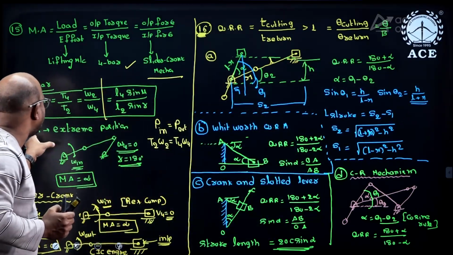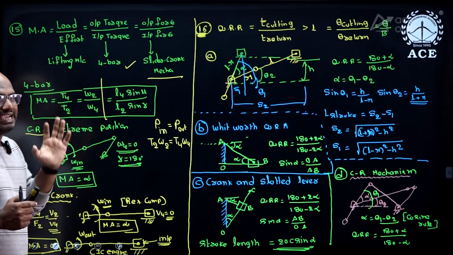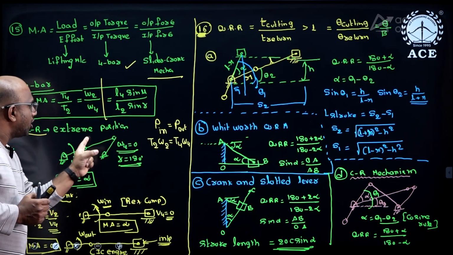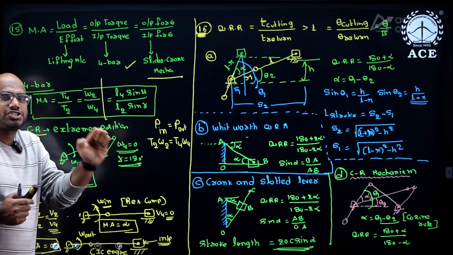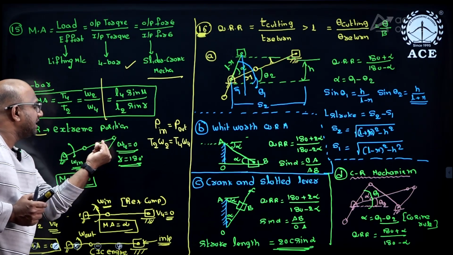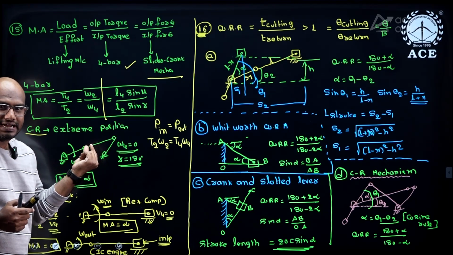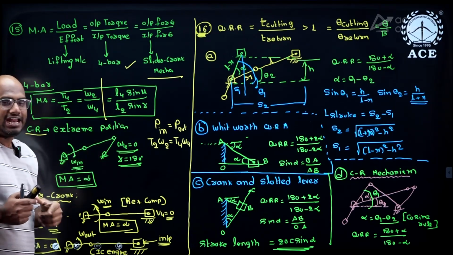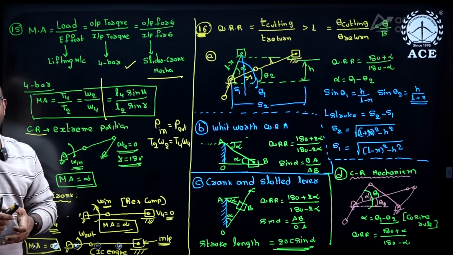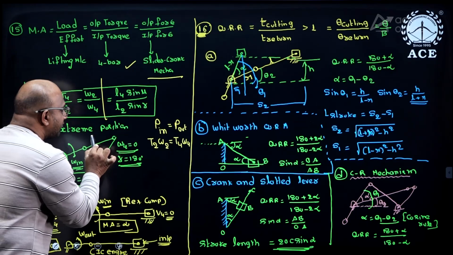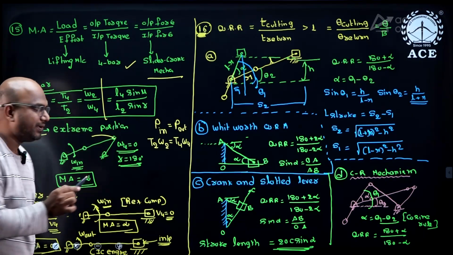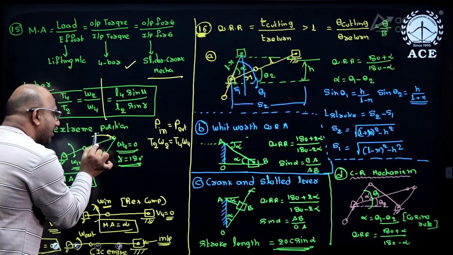In case of a crank rocker mechanism, the input is the crank and the output is the rocker. When the crank and coupling rod are both in line, you get the extreme position. At this extreme position, its angular velocity will be 0. Because it has gone here and won't move further, as it's a rocker mechanism, it will go here and come back.